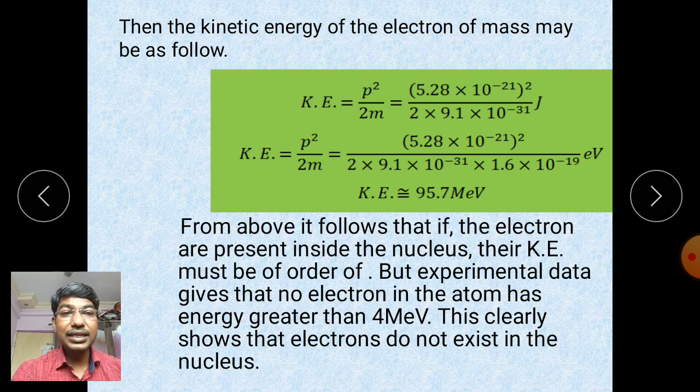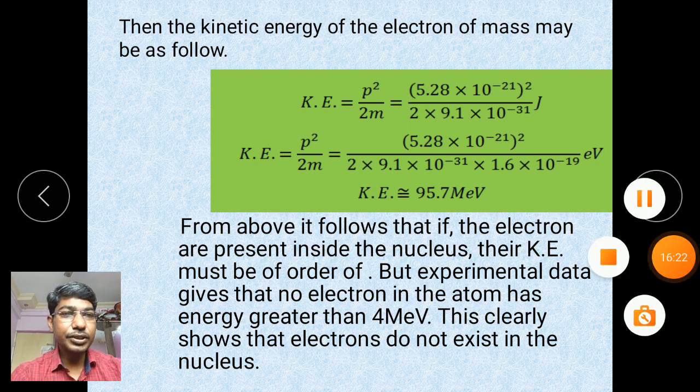It clearly shows that electrons do not exist in the nucleus; the electron is always outside the nucleus. Thus, using the Heisenberg uncertainty principle, we prove that the electron does not exist inside the nucleus, only outside it. Thank you very much.